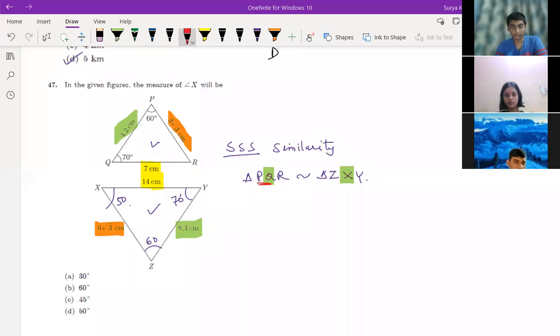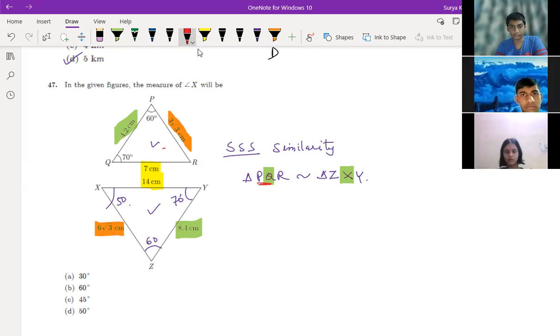Yeah, PQ is 4.2 and here ZX should come, right? ZX is there, no, here. No, but ZY should be there, yes. Here ZY should be there, you are correct. ZYX.